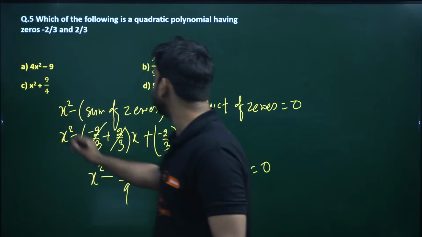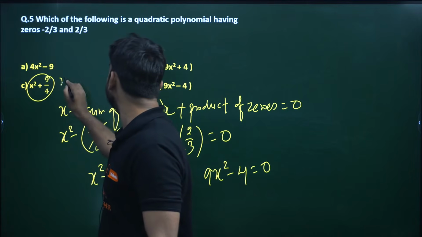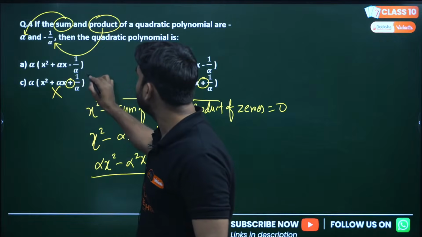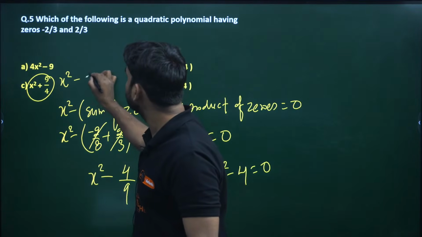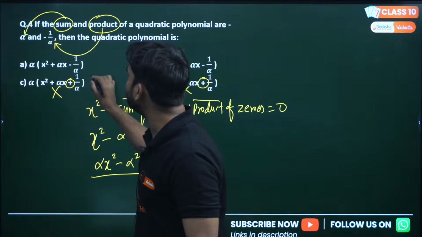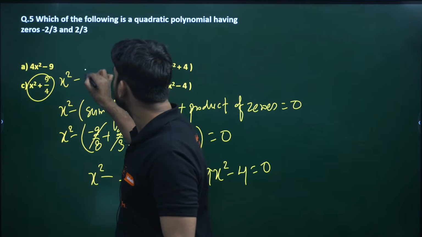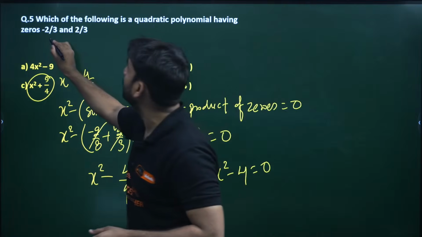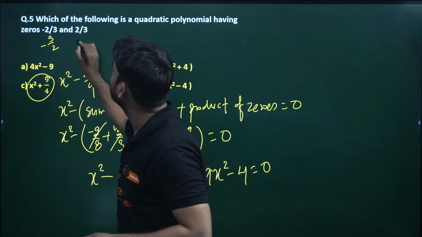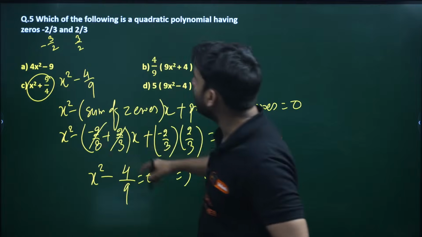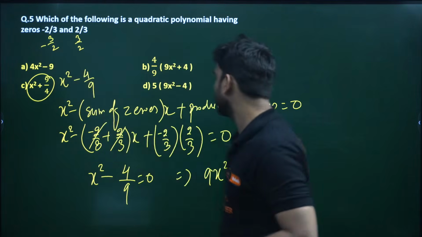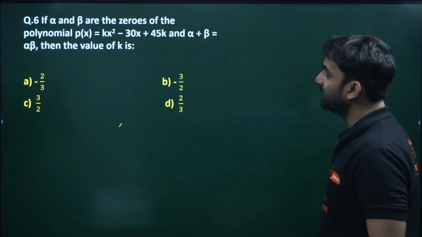So we can make changes to the option, this option might be the correct one. So x square minus, we can write 4/9. So it has been removed. I think the question has been changed basically. If we take here 3/2 minus, and this is also 3/2, now this answer will be exactly matched up, because 3 3s are 9, and the sign will be there, so we can check it again. Okay, now